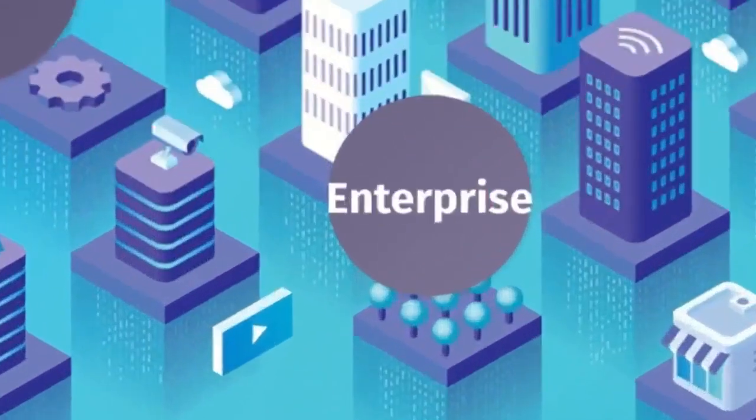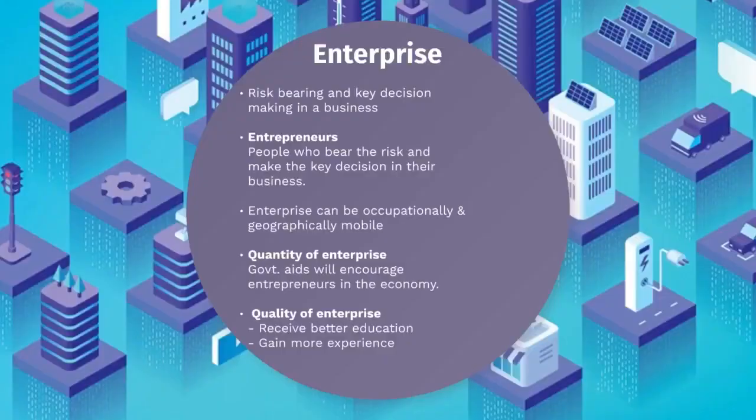Next we have our factor of production, enterprise. So what is enterprise? Enterprise is the risk bearing and key decision making in a business, or in more official terms, we can say that enterprise is the willingness and the ability to bear uncertain risk and to make decisions in the business. Entrepreneurs are the people who bear the risk and make the key decisions in their businesses.